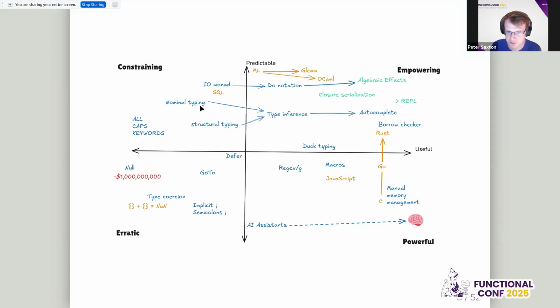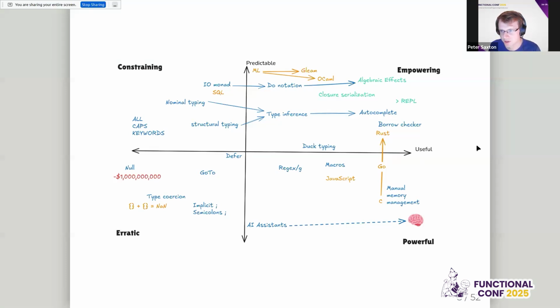So if you have to add your own type annotations, type inference makes it slightly more useful. You don't lose anything, but it doesn't cost you so much. And then on top of this, we can build further tools. For example, autocomplete in your language server doesn't change anything about the predictability, but you're allowed to use the foundations underneath it to get more out of it. And so yeah, we have these ones down the bottom, which are mostly, I guess, misguided things. And then up onto the right, we have what we want.